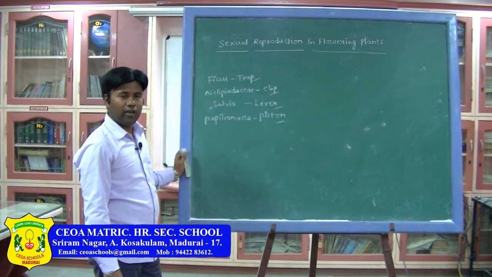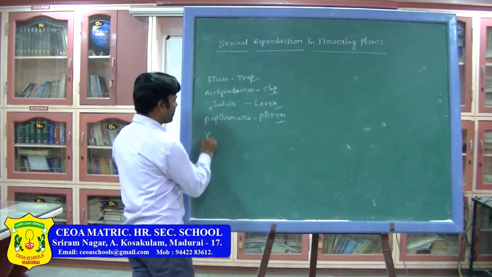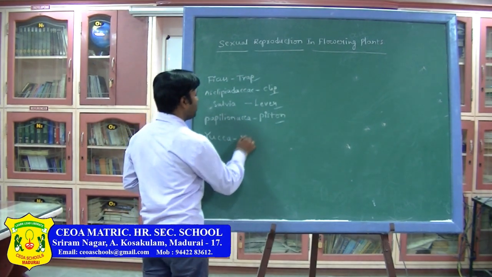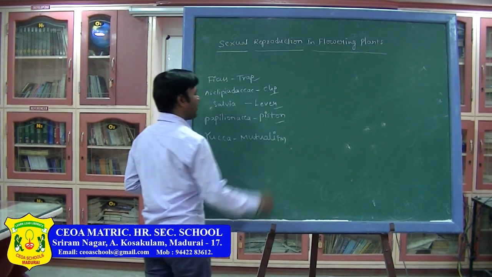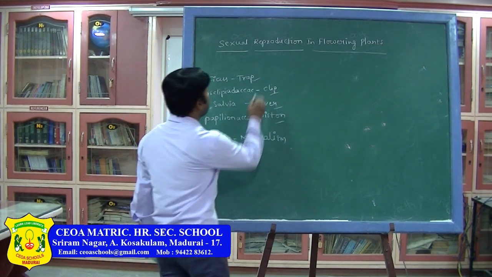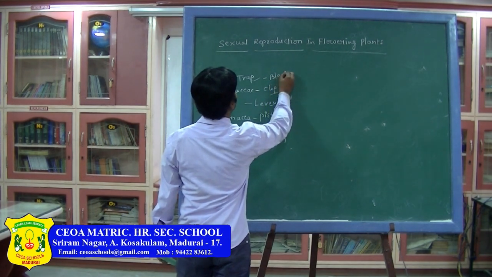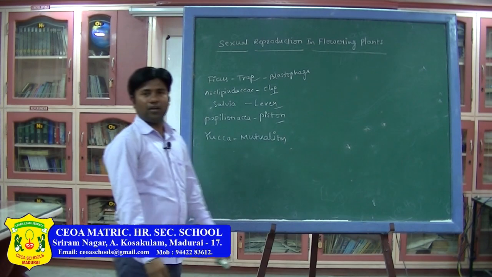In Yucca, pseudo mutualism is present. In Yucca, what is present? Mutualism. In Ficus, trap mechanism. What is the name of the insect? That is Blastophaga.